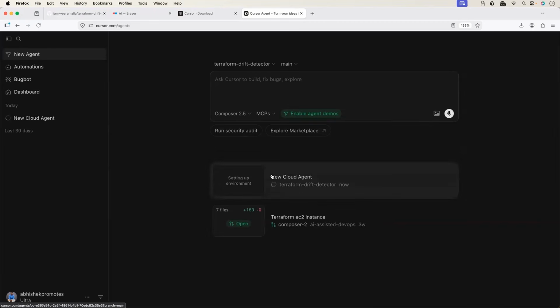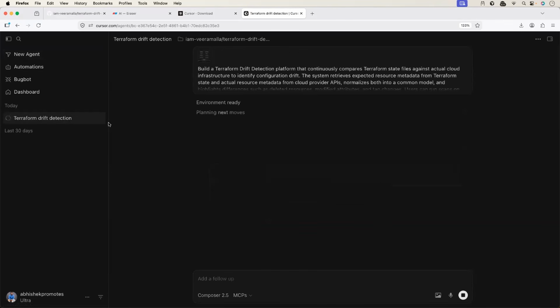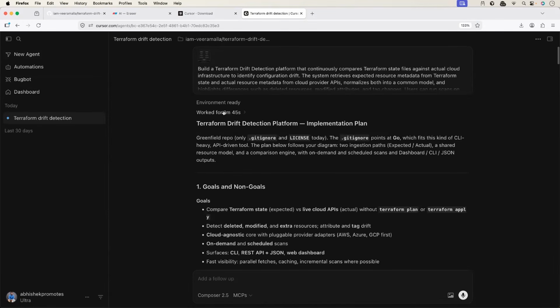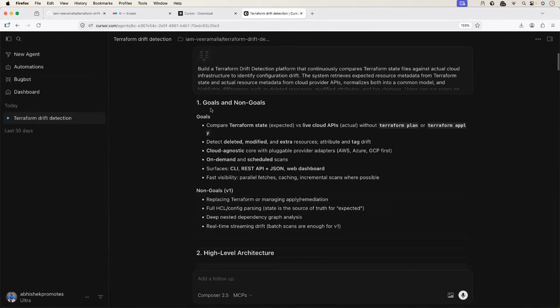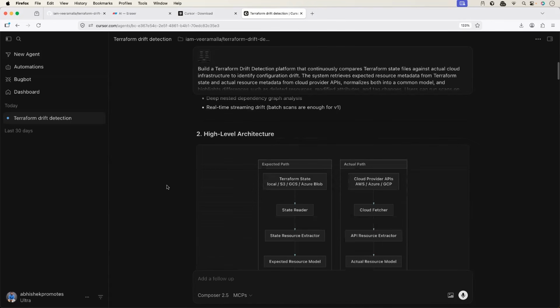So it is setting up a new cloud agent for us, Composer 2.5 Terraform drift detector. On the left side, you can see this new cloud agent. The environment is getting ready, planning the next moves. Nice. You can see here it worked on the plan for 1 minute 45 seconds. It generated the goals and no goals. You can go through the goals and no goals if you're okay with it.